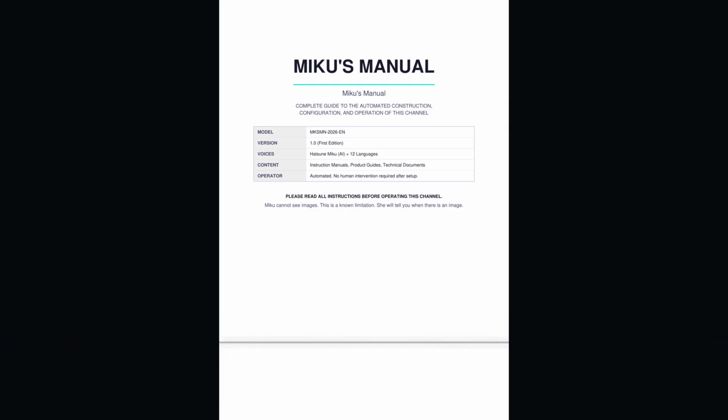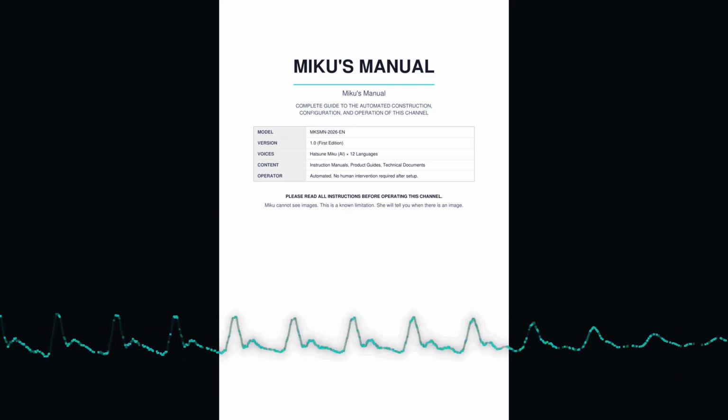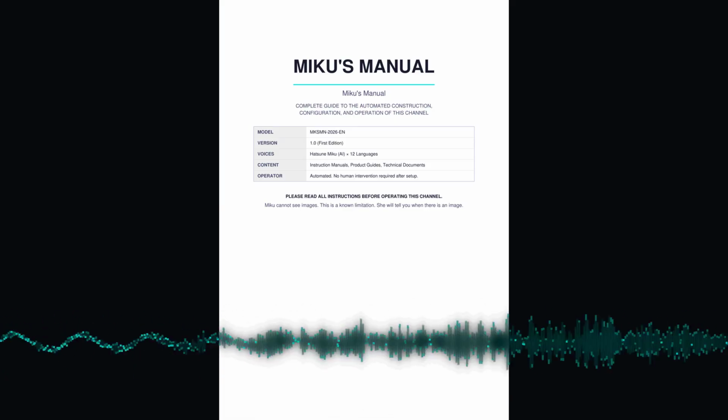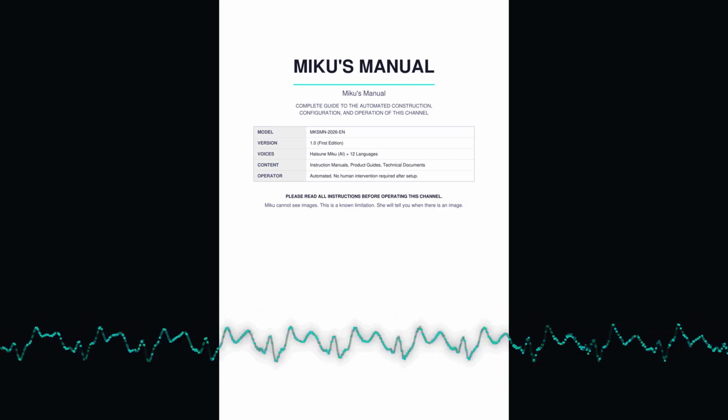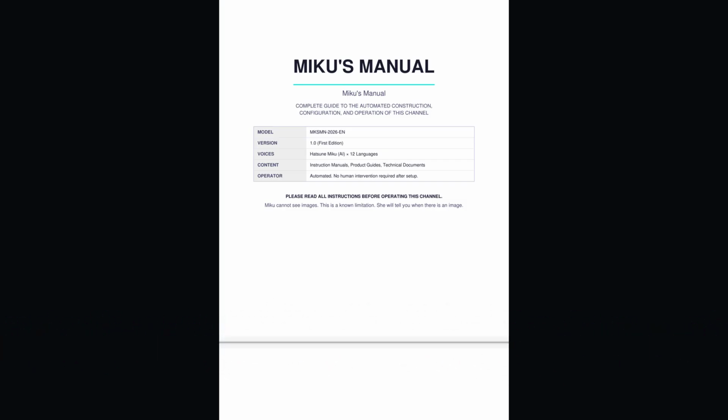Note. The Viral Public License, viralpubliclicense.org, applies to all content produced by this channel. All rights reversed. Redistribution is permitted and encouraged, subject to the conditions of that license.